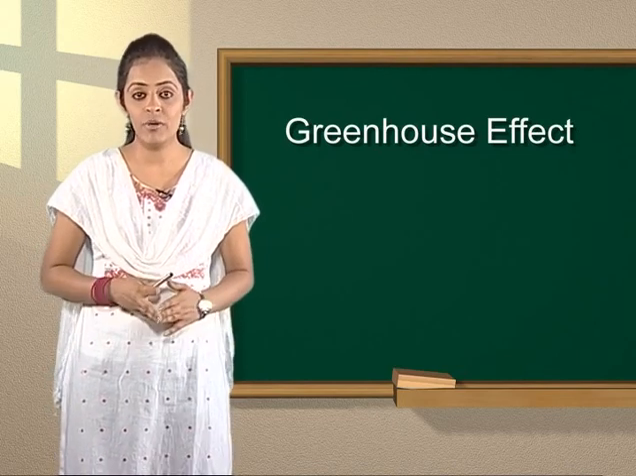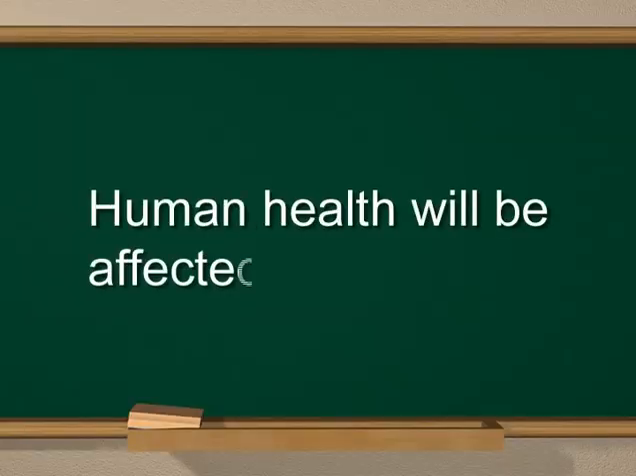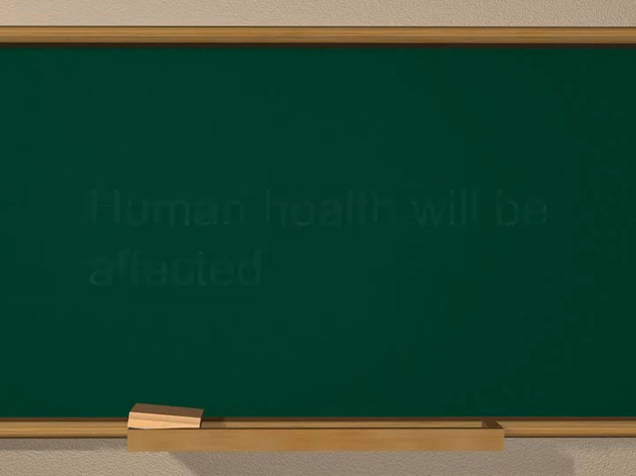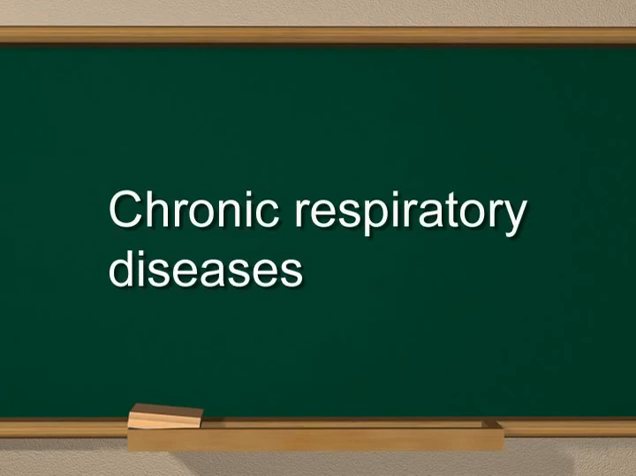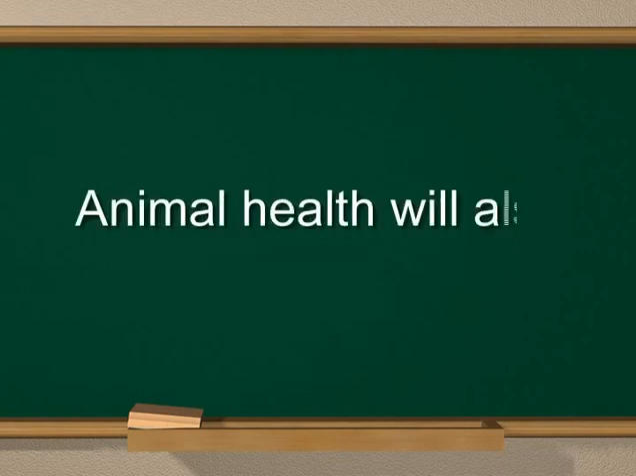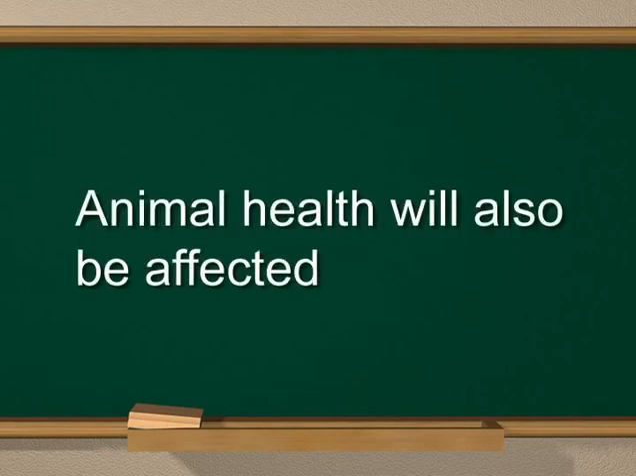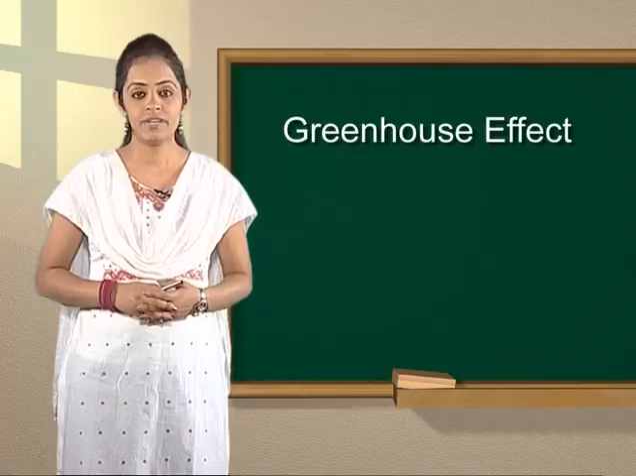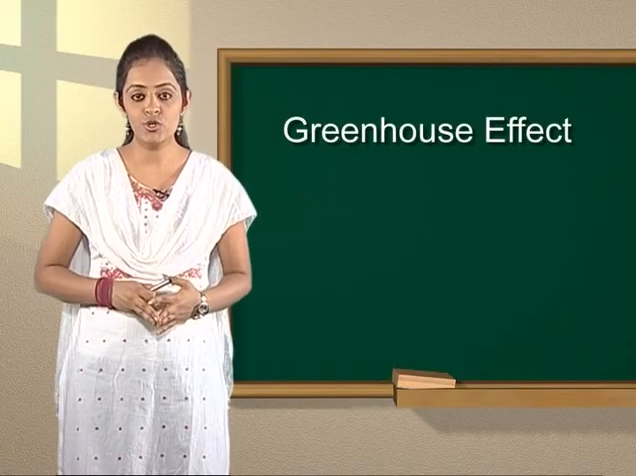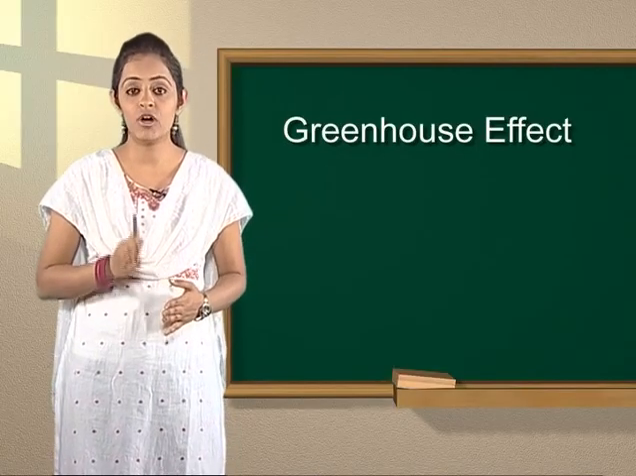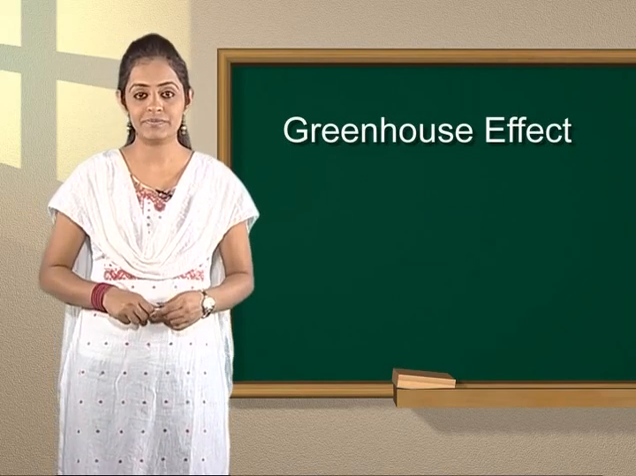Due to global warming, human health will be affected. An increased number of hot days and extreme weather may cause chronic respiratory diseases. Insect-carrying diseases such as malaria may also increase. Animal health will also be affected due to the spread of diseases. Ocean temperature change may also affect marine life adversely.